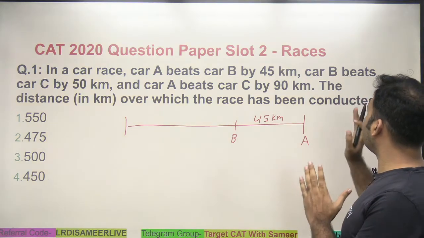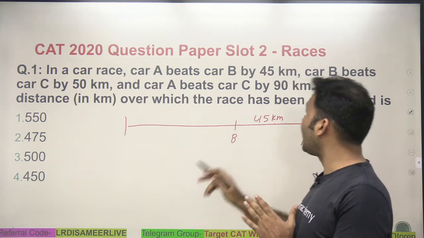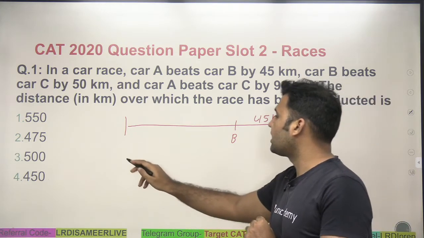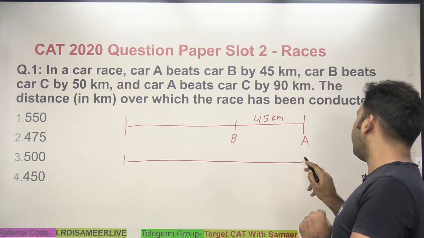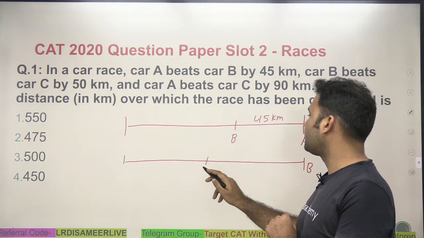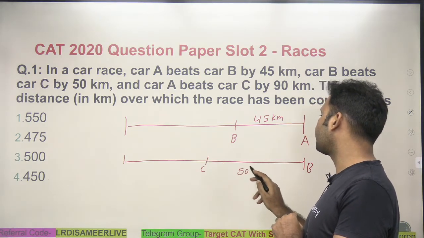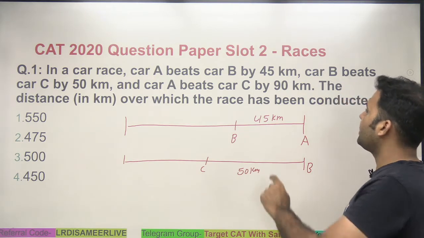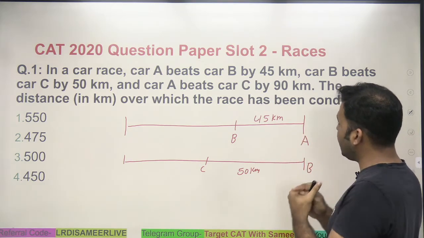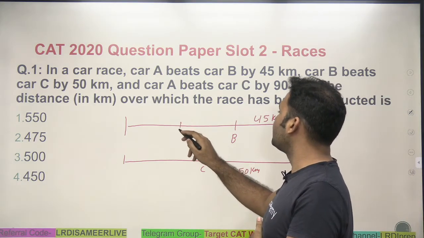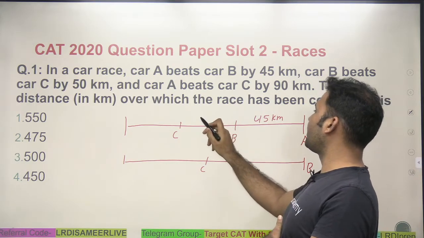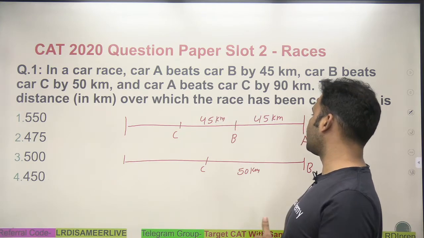And when car B beats car C by 50 kilometer, that means by the time B reaches the finishing line, C is at a distance of 50 kilometer from the finishing line. And it is also given that car A beats car C by 90 kilometers. So by the time car A is at the finishing line, car C is at a distance of 90 kilometers from the finishing line. This distance is 45, so this distance will be 45 kilometers.